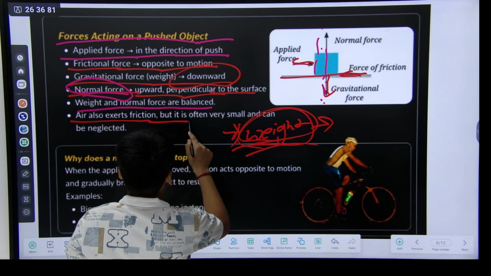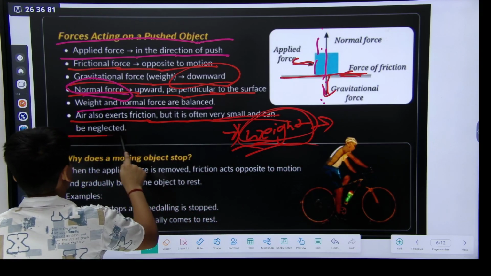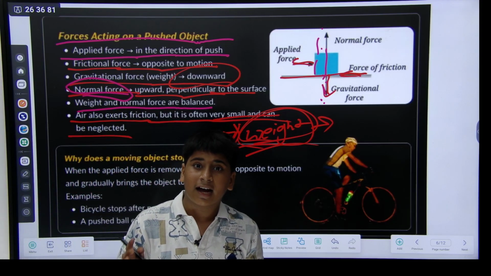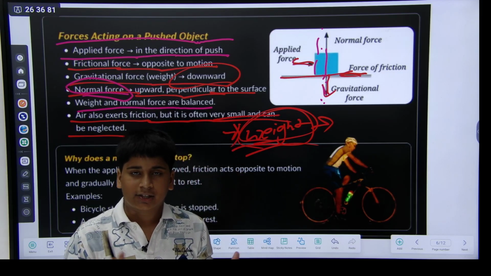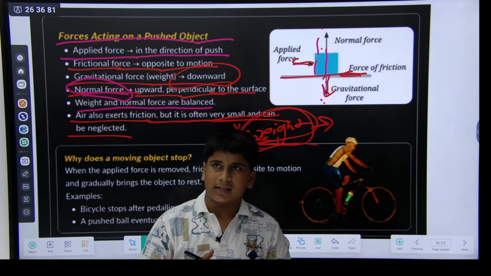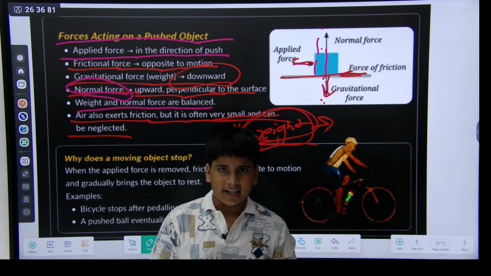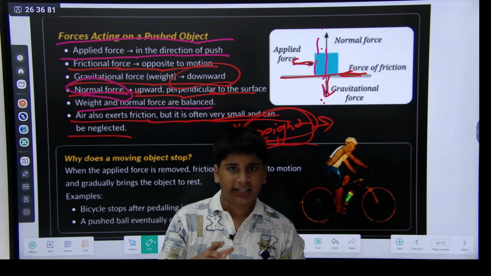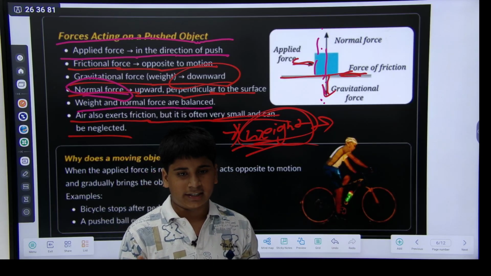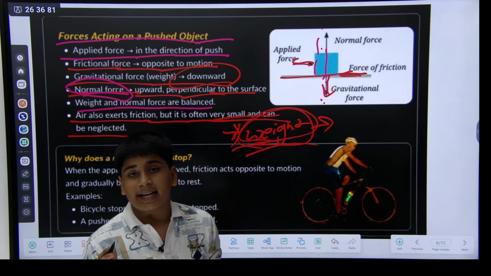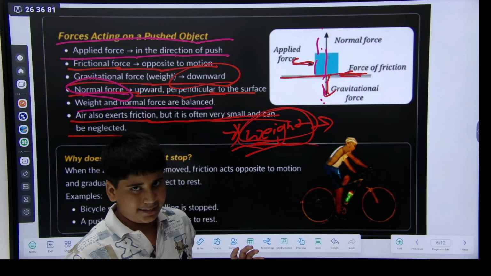Air also exerts friction, but it is often very small and can be neglected. Air also gives a force that is very small, so we cannot feel it. But air also acts, like you have been studying in chapter 2 of SST in geography, that air breaks rocks and deposits soil. When the air comes at higher speed, it can be dangerous. Okay.